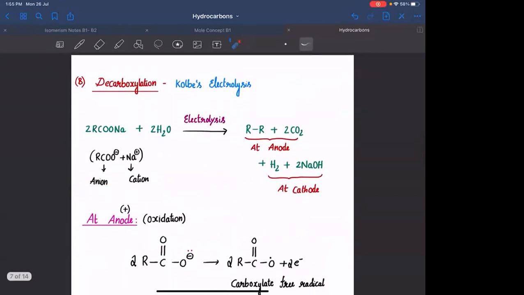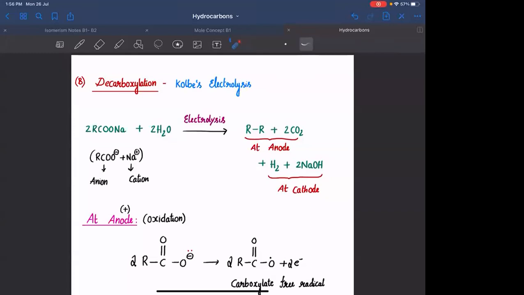Then we have seen decarboxylation using Kolbe's electrolysis. In any electrolysis, we will be having two compartments or two parts. One is the anode and the other is the cathode. At anode, irrespective of the nature of the reaction, कोई भी reaction हो anode के पास हमेशा आपको oxidation ही होगा. At cathode, you will always have reduction. Towards anode, anions will be migrating. Towards cathode, cations will be migrating.